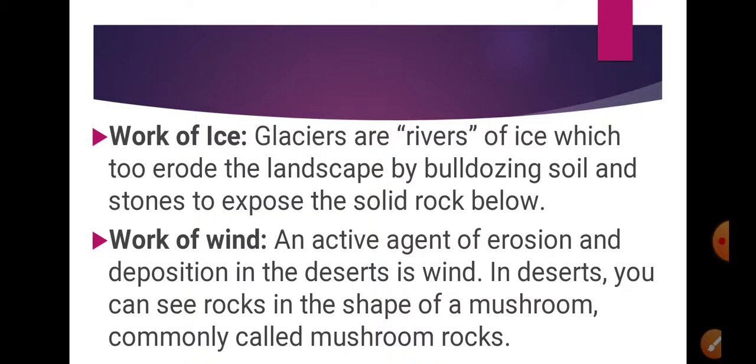Did you get this? How are glaciers formed? As the river goes to some cold area like mountains, the Himalayas, in that area they form glaciers. Okay, that is a solid form of river. Then all these deposits of sand, small rocks, big rocks and silt are deposited and they form glacial moraines. Okay. The next is work of wind.